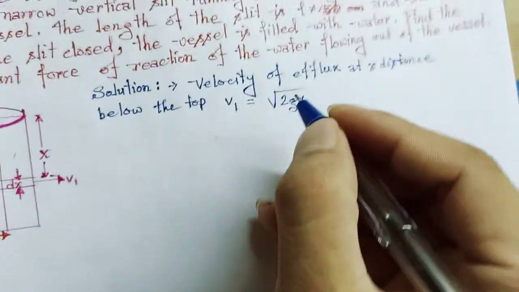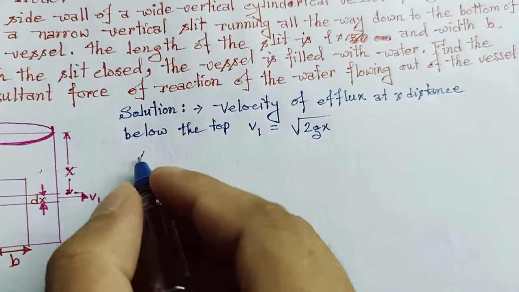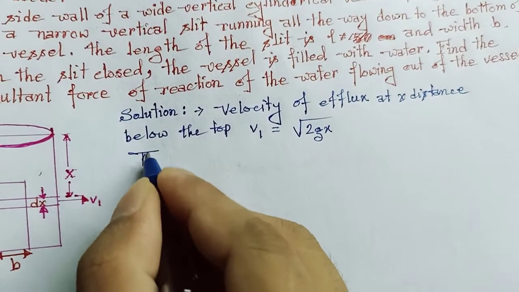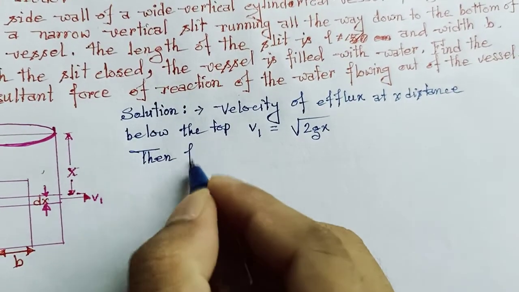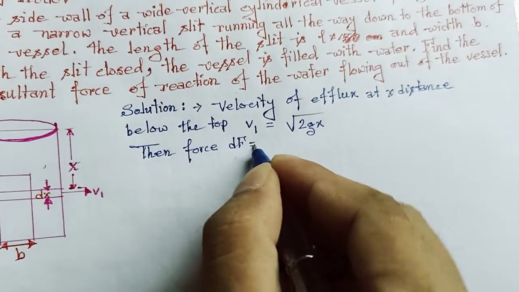Then the force developed due to this small segment will be dF. Then force dF will be equal to